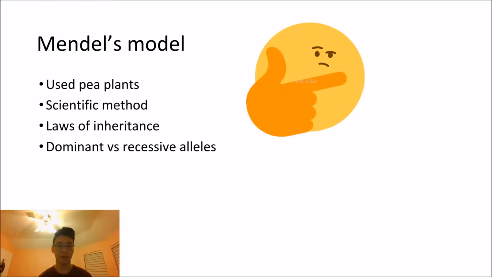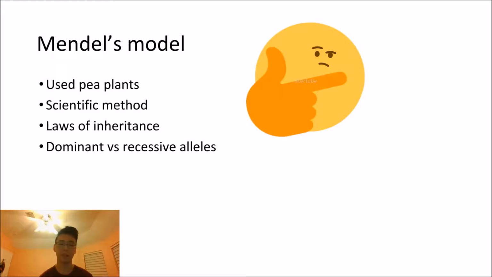So Gregor Mendel was a German monk who in the 1850s worked with pea plants, using the scientific method to determine the two laws of inheritance, which is why today he's known as the father of modern genetics. He also discovered the existence of alleles, which are just alternative versions of genes, coded by specific DNA sequences on a specific chromosome, and are inherited twice per organism, once per parent.